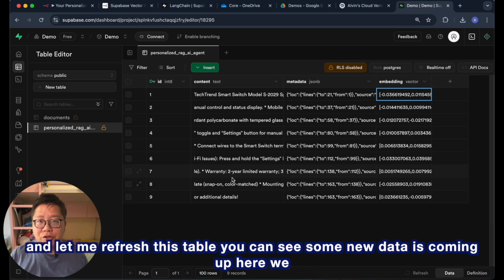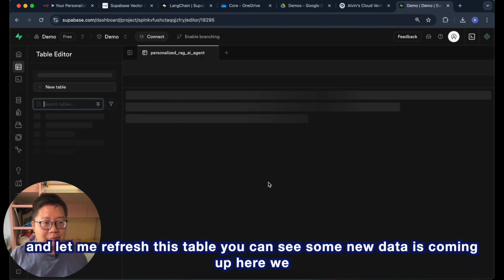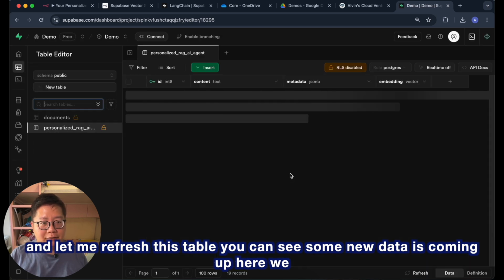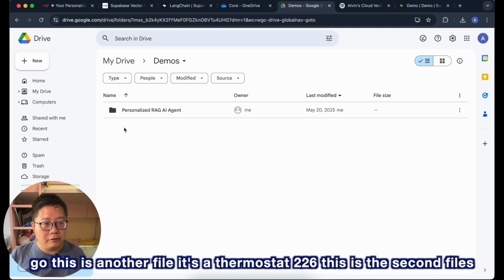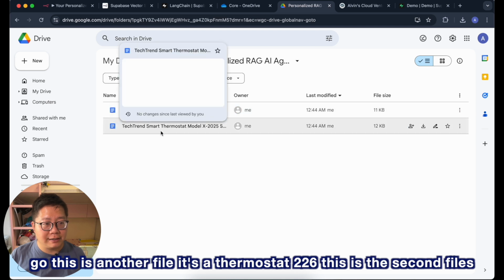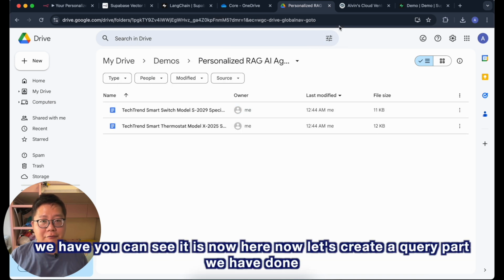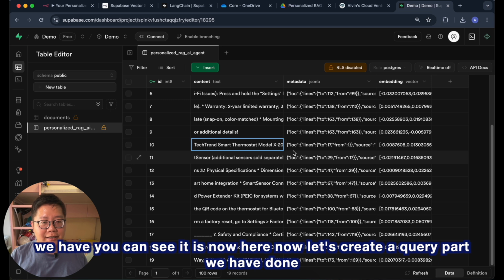And let me refresh this table. You can see some new data is coming up. Here we go. This is another file. It's a thermostat 226. This is the second file we have. You can see it is now here.